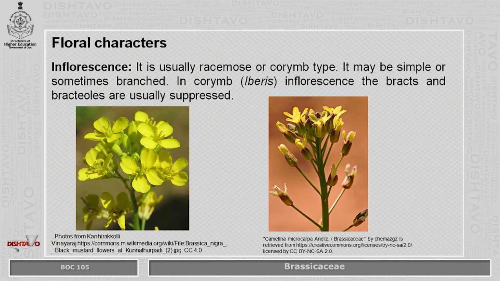Floral characters. The inflorescence is usually racemose or corymb type. It may be simple or sometimes branched, forming a corymb. In the corymb inflorescence, the bracts and the bracteoles are usually suppressed or not present.